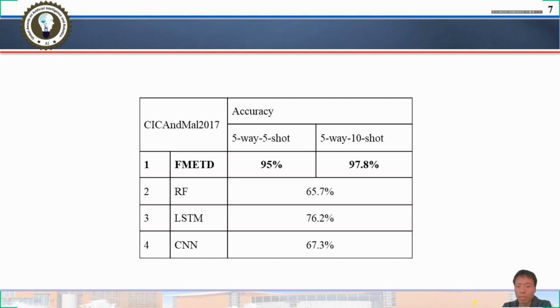FMATD achieves efficient and accurate detection of new classes of malicious encrypted traffic, which is invisible in the training phase, when there are only a few labeled traffic samples. This demonstrates the strong generalization of FMATD.